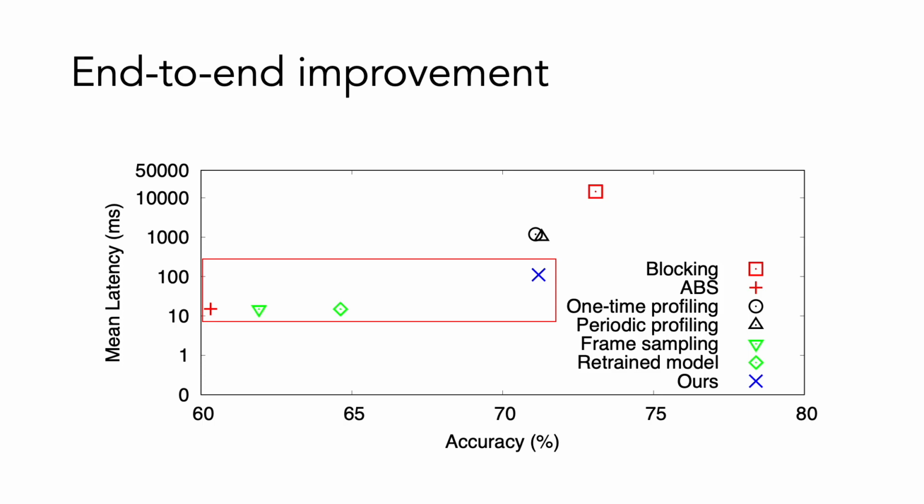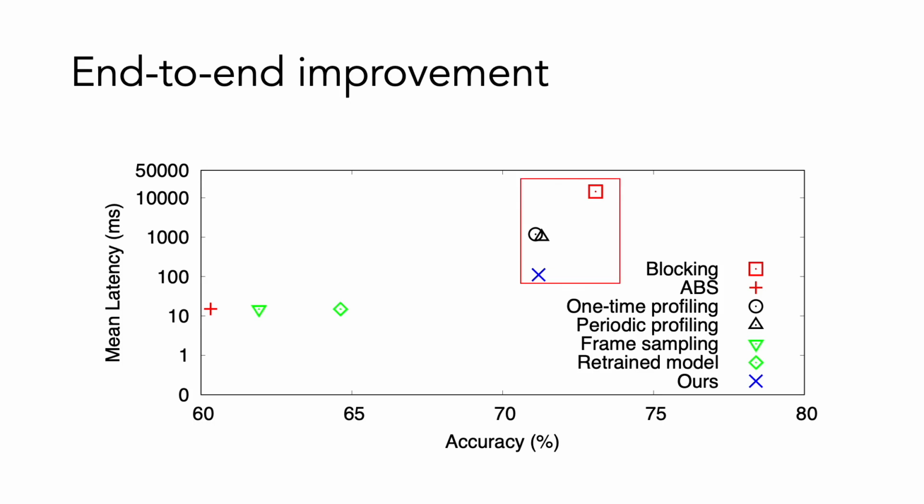Our system shows comparable accuracy to profiling methods, but offers a latency speedup of at least 7 times. Finally, our system has about 2% lower accuracy than naive blocking, but achieves a latency speedup of 120 times. We also looked at the impact of individual modules, training overhead, IoT nodes, and more. Please refer to the paper for additional details.